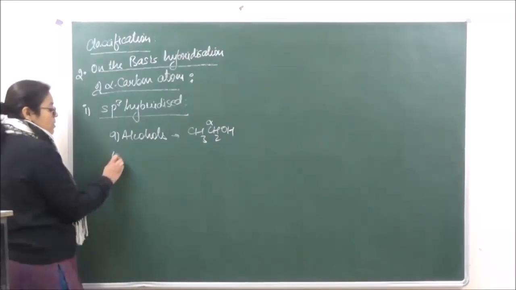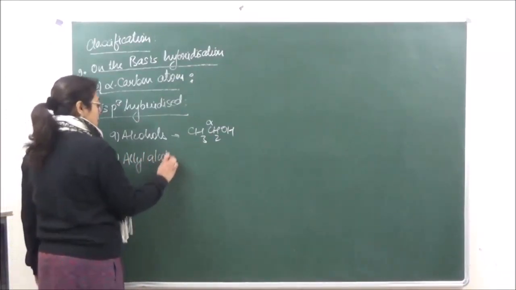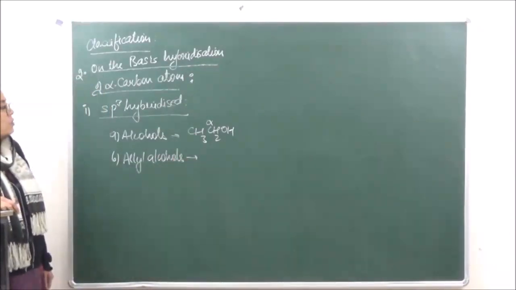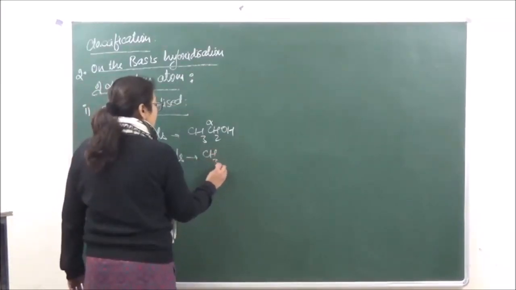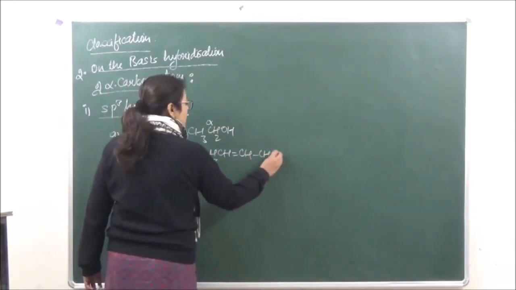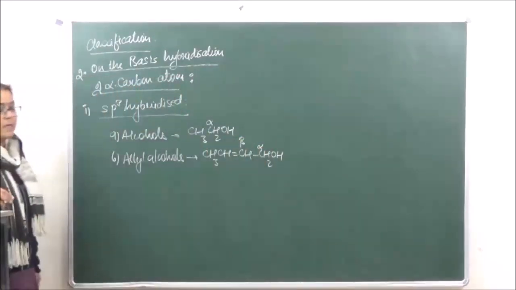The second one is allyl alcohols. Allyl alcohols means that the alpha carbon atom is sp3 hybridized and the beta carbon atom is sp2 hybridized.